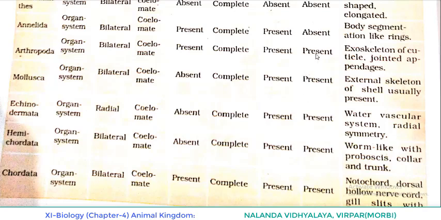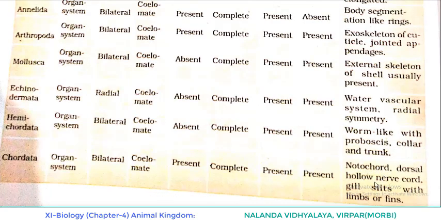Now the distinctive feature of Annelida is body segmentation like rings. That's why the name Annelida. Arthropoda, the distinctive feature is exoskeleton of cuticle and jointed appendages. Mollusca, external skeleton of shell usually present. Echinodermata, water vascular system and radial symmetry. Hemichordata, worm-like with proboscis, collar and trunk. Chordata, presence of notochord, dorsal hollow nerve cord, gill slits with limbs or fins.